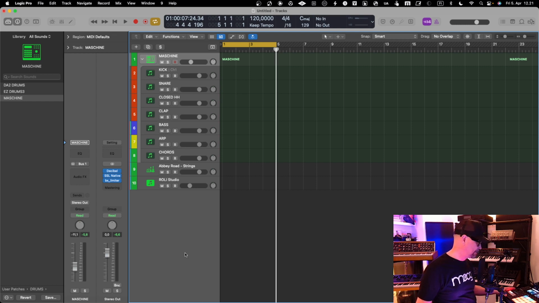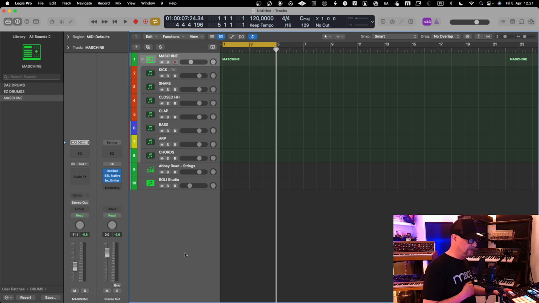Okay, let's start with Maschine, and this is a MIDI controller that is quite heavily integrated with Logic Pro X. And why I say that is because it also can be used as a controller to control the mixer. So you can switch between the modes of using Maschine as an instrument, but also then using it as a controller.